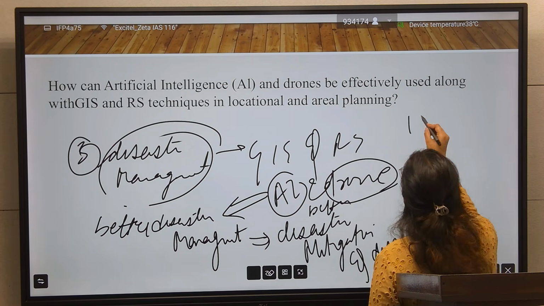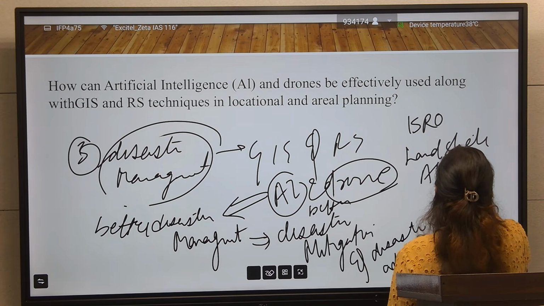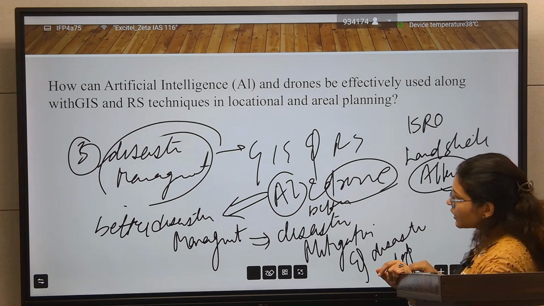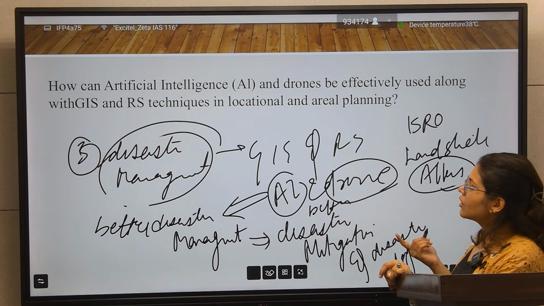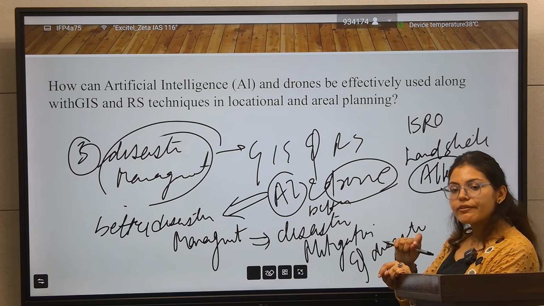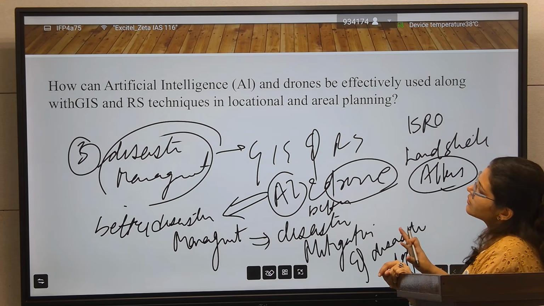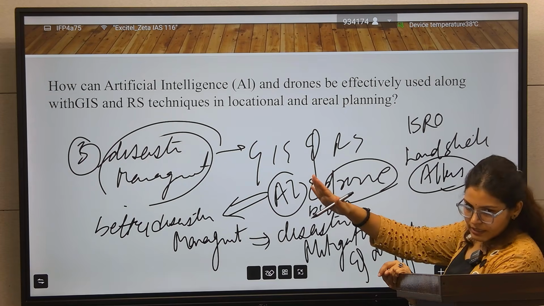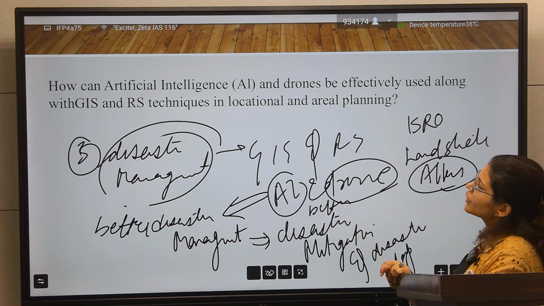You can give the example of the ISRO landslide atlas here. You can give the example of the Bhuvan portal also. In land use also you can give the land parcel recognition that we are doing with the drone. In this way you will connect the static part with the current. So give current examples, if you have any related to it. In this way you have to integrate AI and drone with GIS and RS in location and area planning.